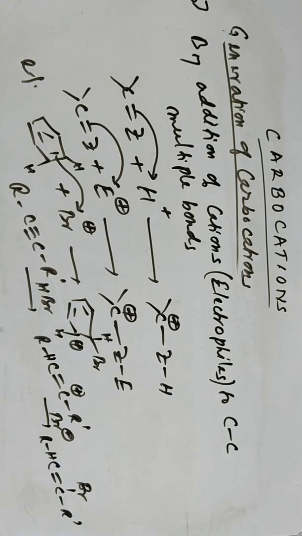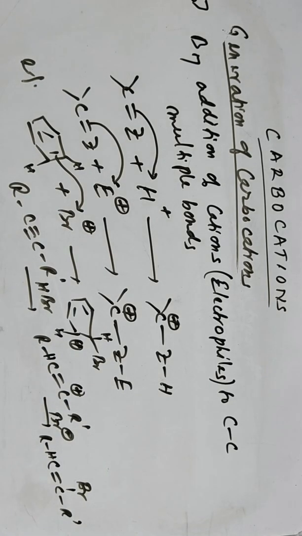So even triple bond compounds can be attacked by electrophiles to give carbocations, then finally a nucleophile attacks to give the product.